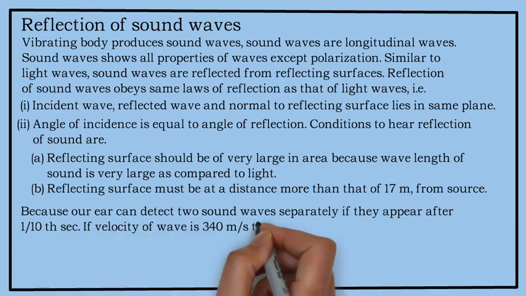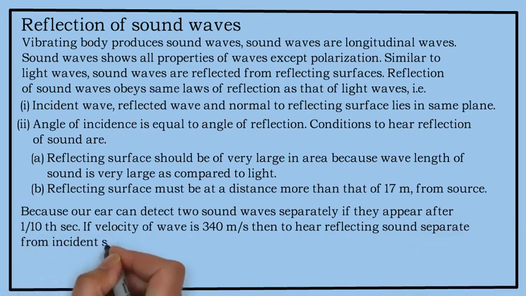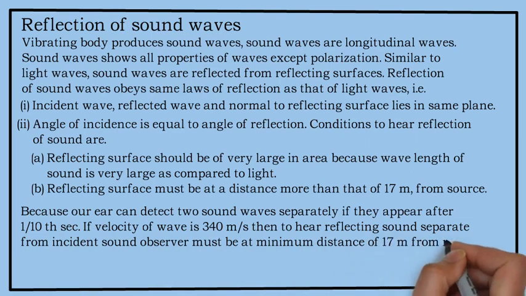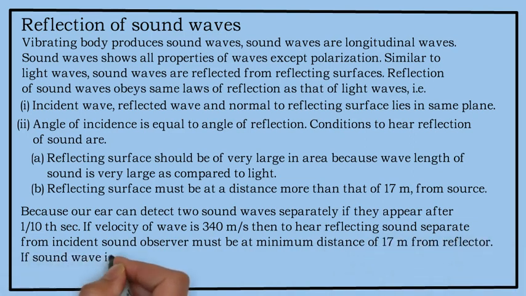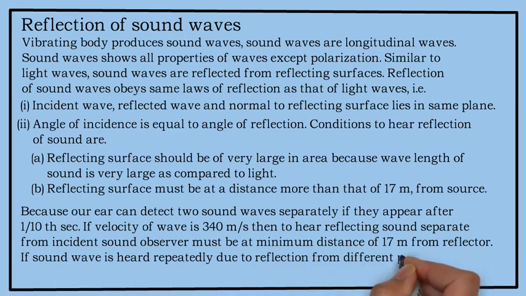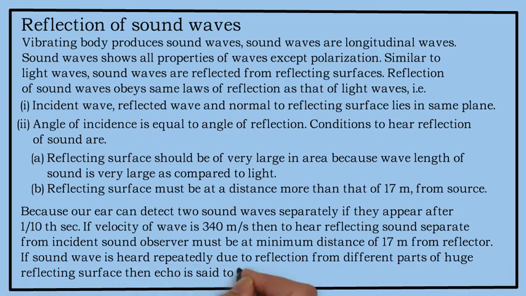If the velocity of sound wave is 340 meter per second, then to hear reflected sound separate from incident sound, the observer must be minimum at 17 meter from the reflector. If sound wave is heard repeatedly due to reflection from the different parts of a huge reflecting surface, then echo is said to be produced.